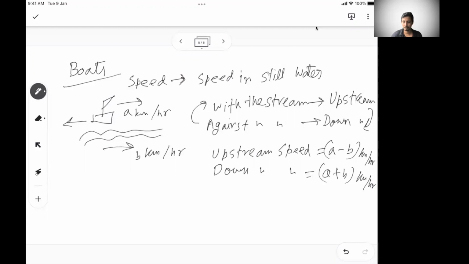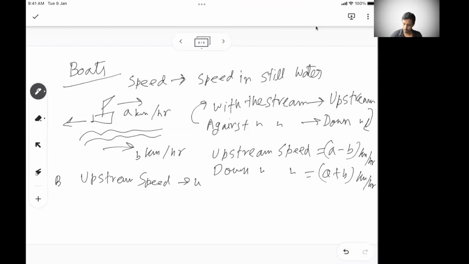If the river is completely still, there is no flow in the river, there is no current in the river, then the boat speed is a. So that's the natural speed of the boat. But sometimes you may see that the boat speed is not directly given to you. They will give you the upstream speed, let's say u.